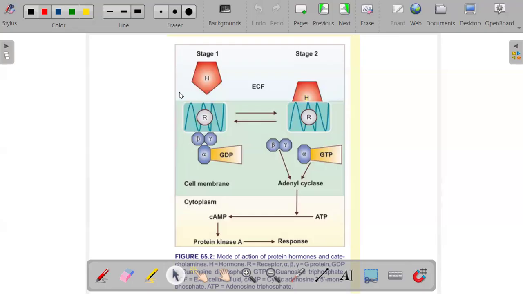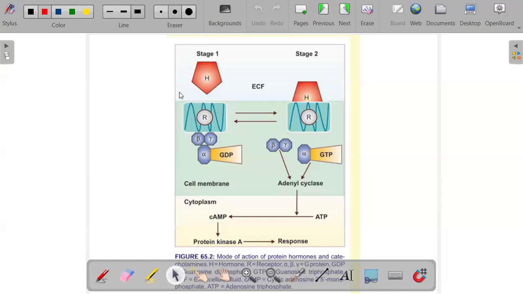Okay. Then we have the second messenger. The second messenger is formed when the hormone receptor complex activates the enzymes of the cell and causes the formation of another substance that we call the second messenger. After the complex has been formed, it causes the formation of another substance within the cell, which we call the second messenger or the intracellular hormonal mediator. This second messenger produces the effects of the hormone inside the cells.